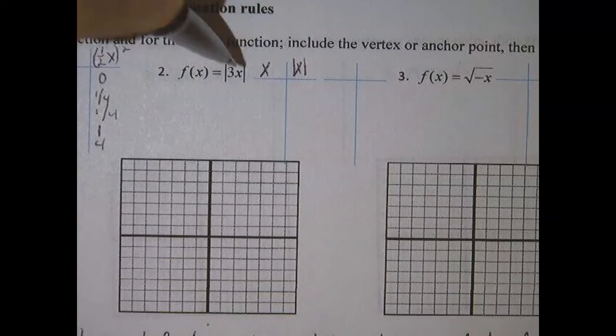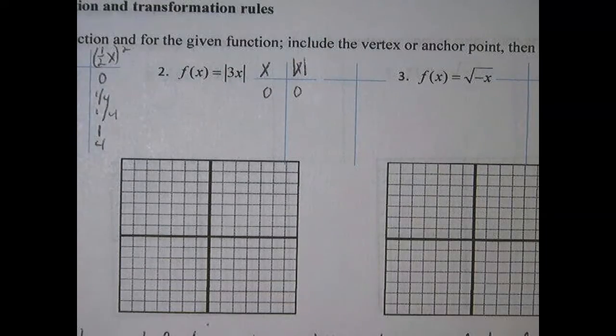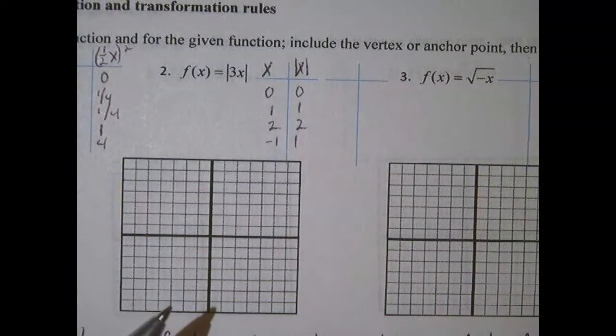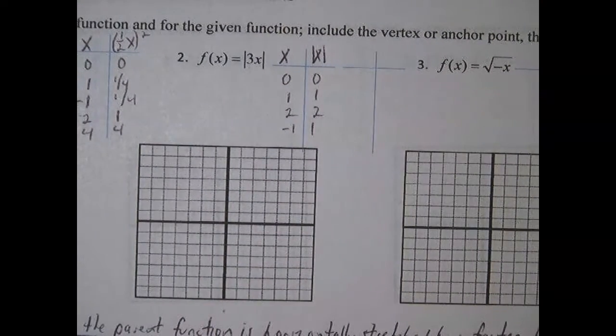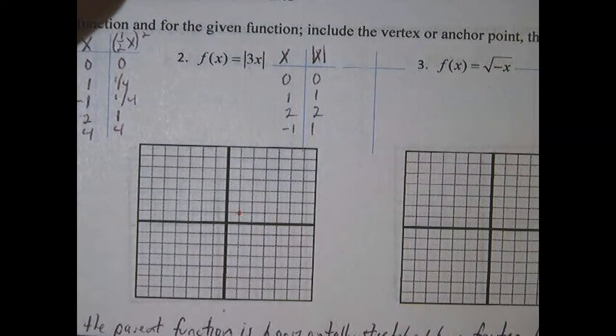If you put 0 into here, you get 0 out. If you put 1 in, you get 1 out. If you put 2 in, you get 2 out. If you put negative 1 in, you get 1 out. Okay, and let's get a little graph of this parent function that we're all familiar with already. So it's going to basically go like this.